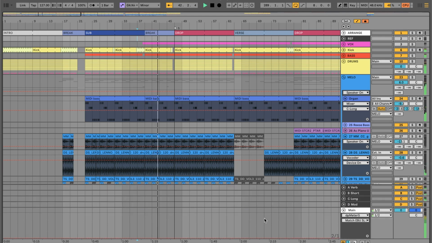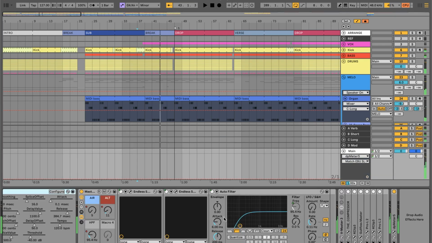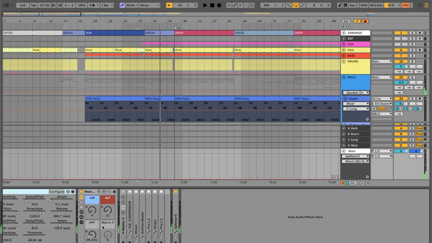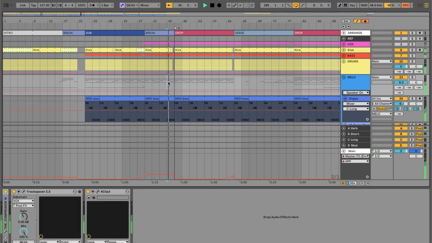And then on the main track, actually let me show you this. Something that I do have is this little master effect, so you can quickly add reverb and remove the low end. It's a nice way to almost act like a DJ for your own track and make nice little adjustments. So you're creating tension by removing the bass. That way, when it comes back in,